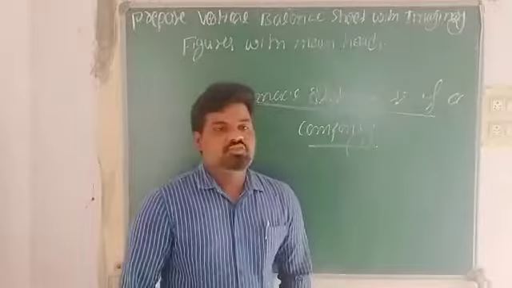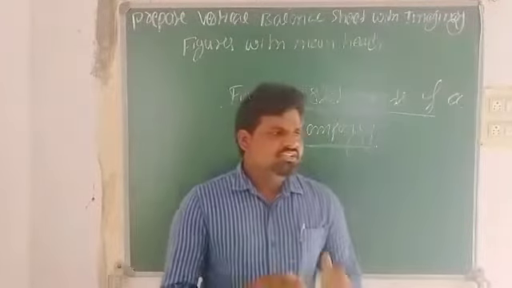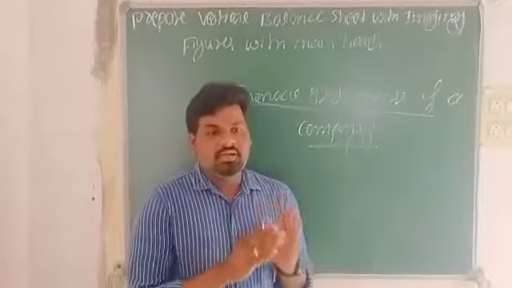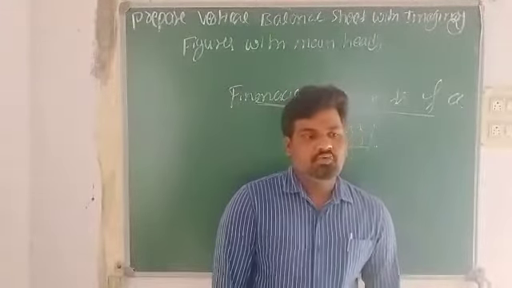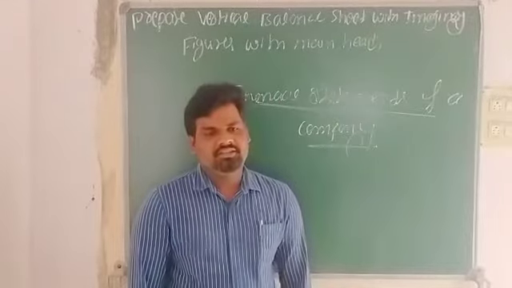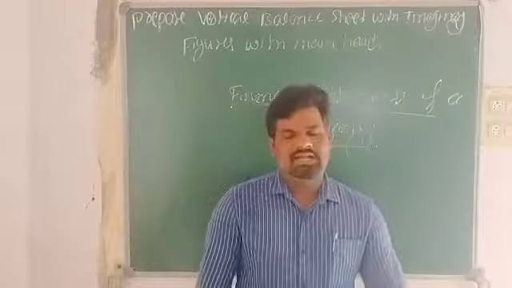In the previous session we discussed a few things regarding financial statements of a company. Each and every business organization must prepare some financial statements. Without these financial statements they can't close the books of accounts at the end of the assessment year.